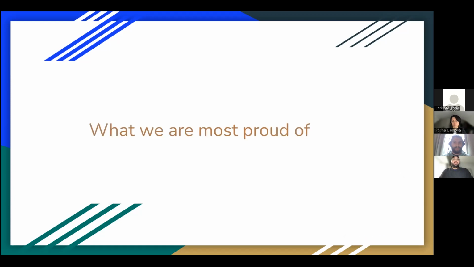Thank you, Farishta. So what we're most proud of are two things, really. One is building a full stack app in a small group within a short space of time. And the second thing is incorporating AWS into the app. AWS is very on trend at the moment, and we were able to incorporate it into the app, as Theo said, using Lambda functions and DynamoDB tables. So it's a great skill to have, and it was a great experience to learn about them.